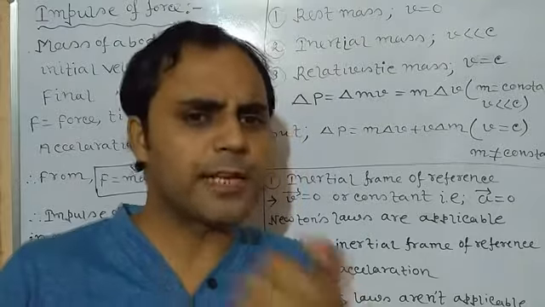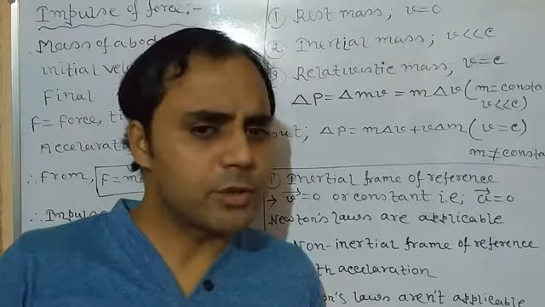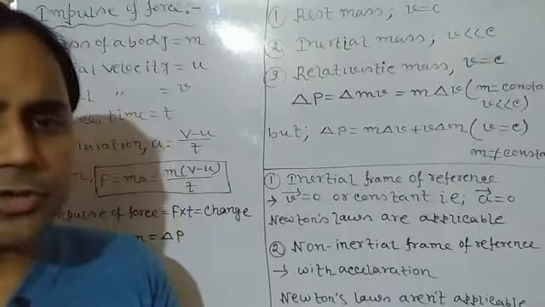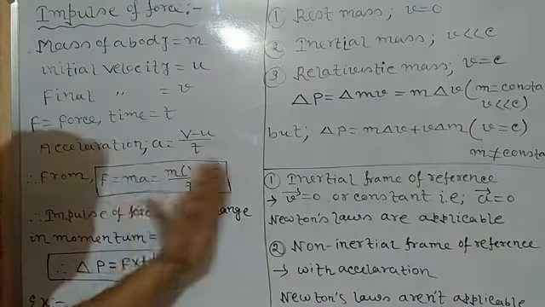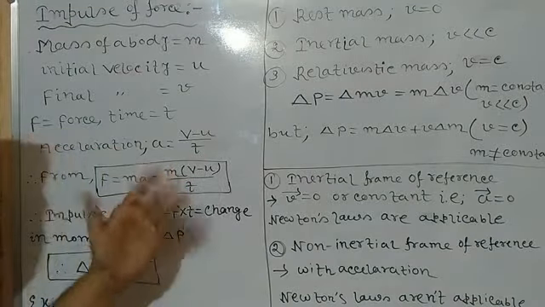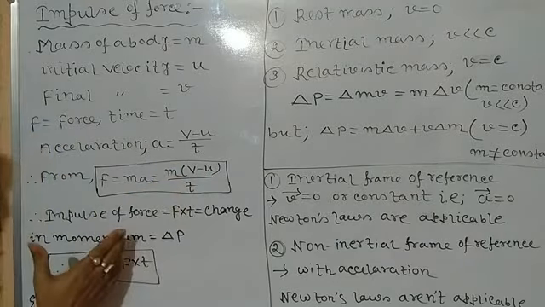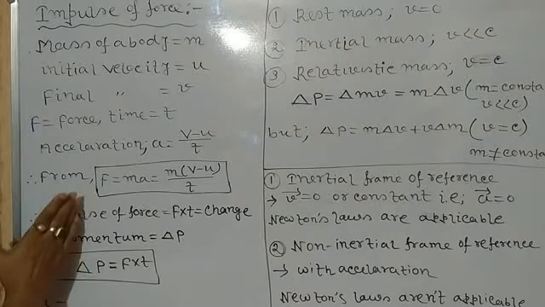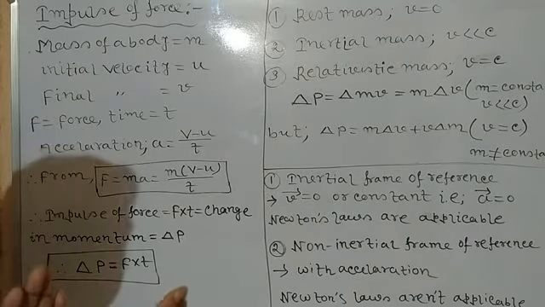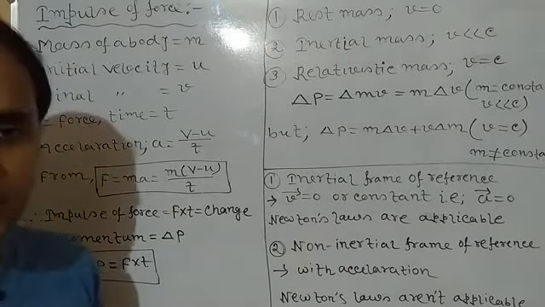Why? Since the time period is very small, it is not so easy to measure the time and to measure the change in velocity and acceleration. So in that case, by the change in momentum, we can find out the applied force. So this is the difference between general force and impulse of force.